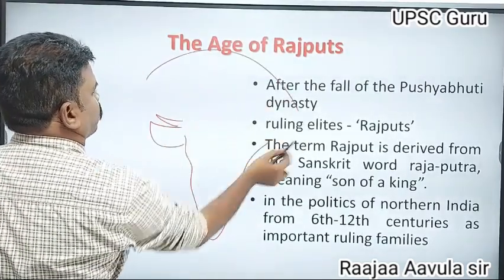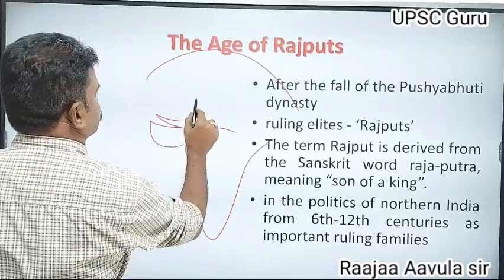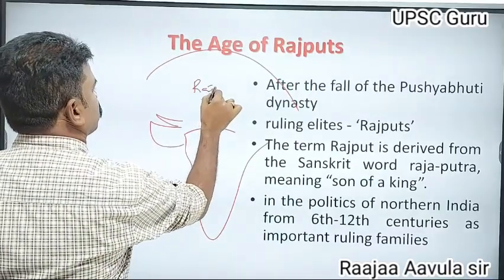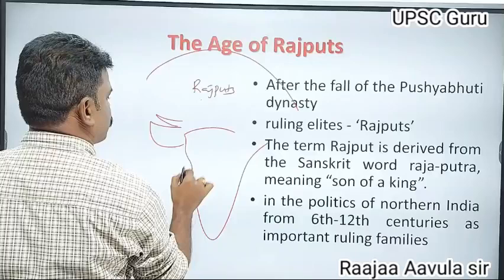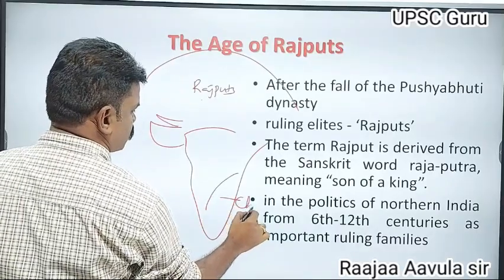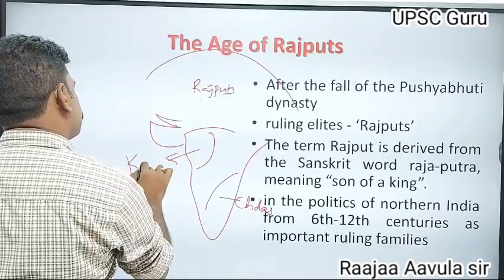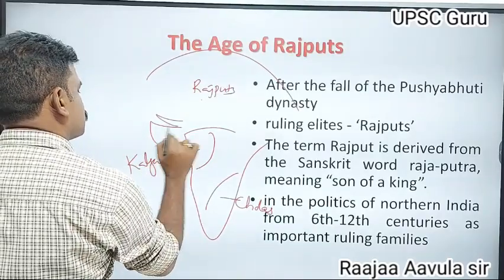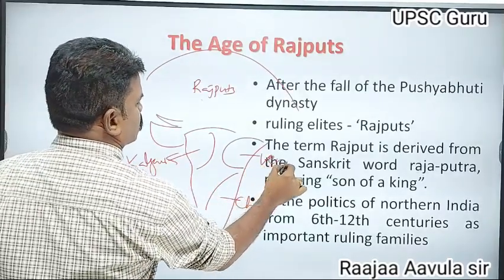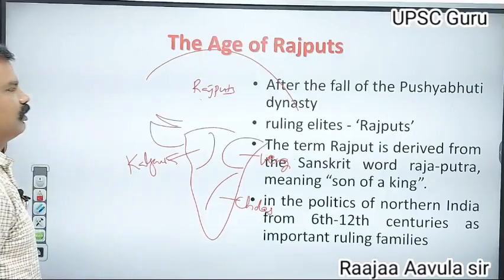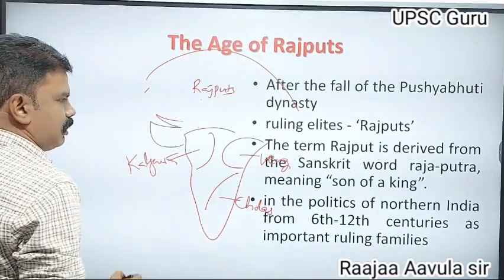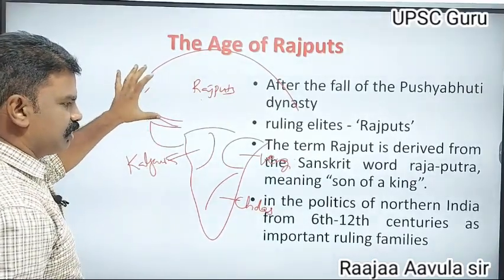By this time, North India was under the control of the Rajputs, while South India was under the control of the Cholas, the Kalyani Chalukyas and the Vengi Chalukyas. The complete North India was under the control of the Rajputs.